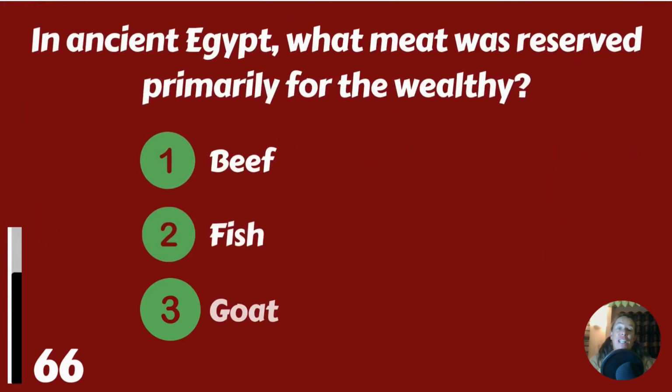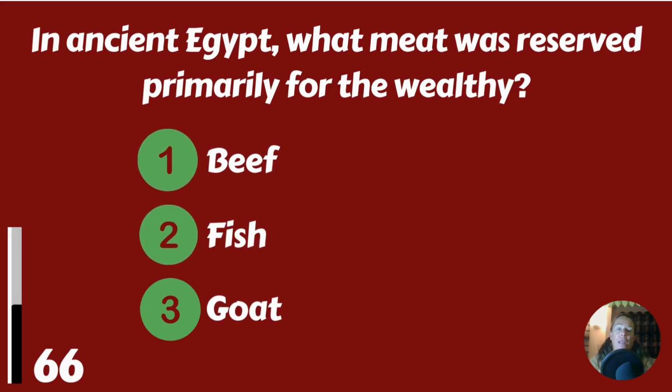In ancient Egypt, what meat was reserved primarily for the wealthy? Beef, fish, or goat?